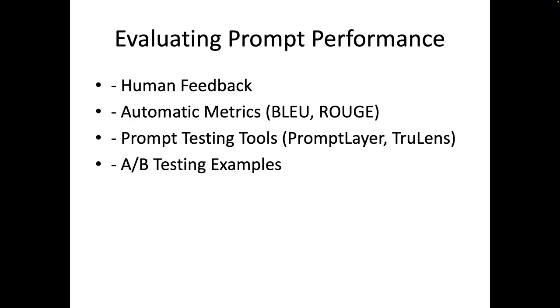Within the A/B testing, you can also have different versions of the same prompt. You can write a prompt and then write a different but similar version of it, send it to the same model, and see how the model responded. So you're sending different versions of the prompt to the same model in this example. In the previous example, you sent the same prompt to two different models. So there are multiple ways for you to evaluate that.